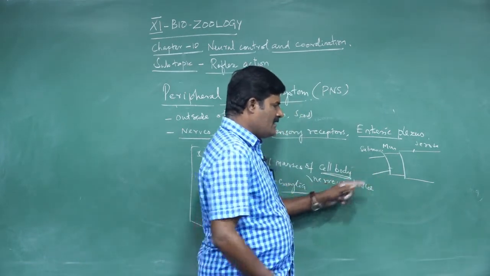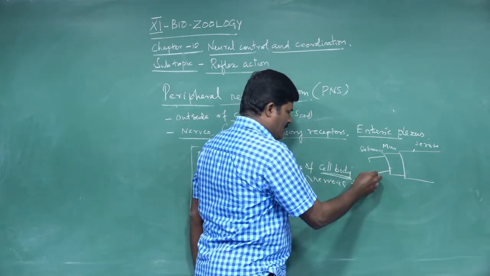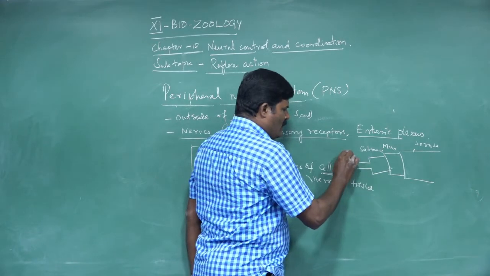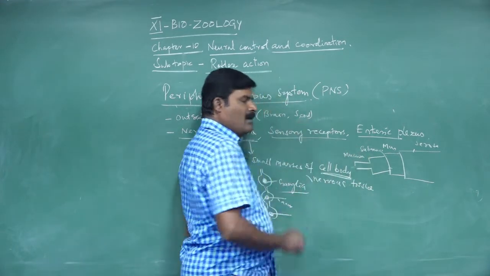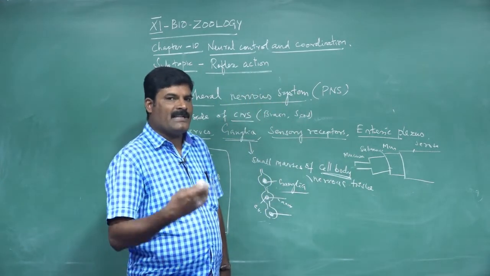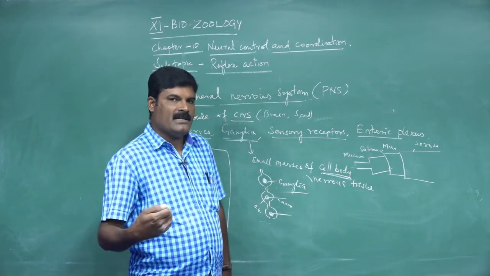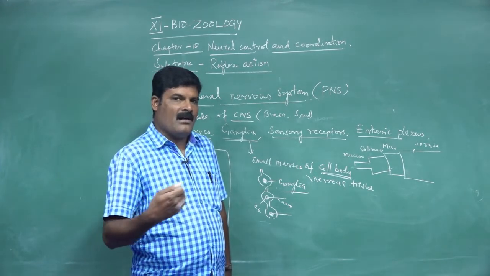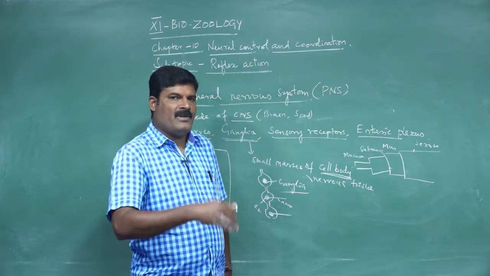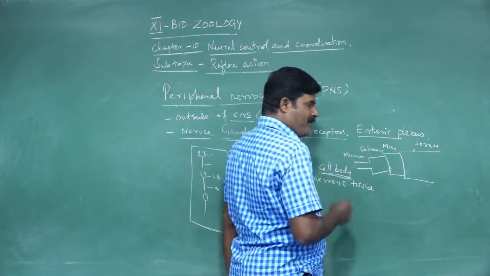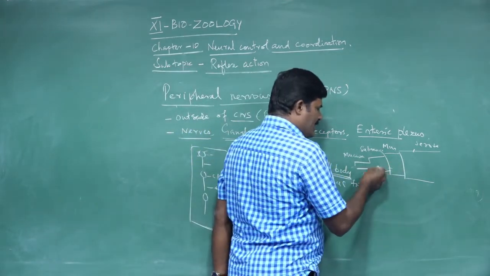The wall of the gastrointestinal tract, the small intestine, large intestine or stomach, is covered by these layers: outer serosa, then muscularis, submucosa.